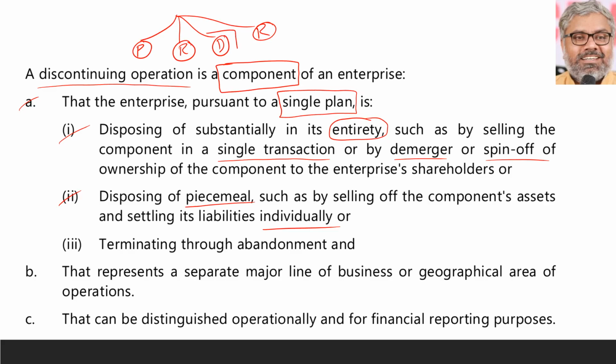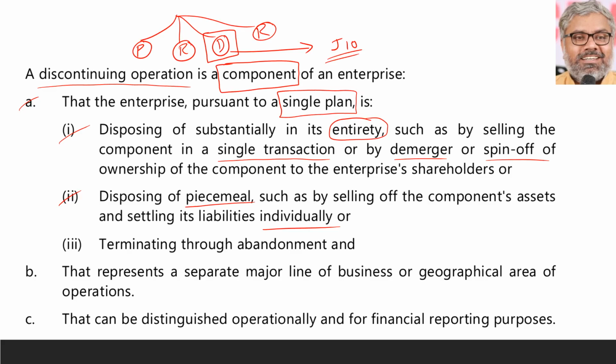Let us say Reliance wanted to spin off or create a new company related to the digital aspects into a separate company, which it already has done, called Jio Platforms Limited, for example. Then that is a discontinuing operation as far as Reliance Industries Limited is concerned.